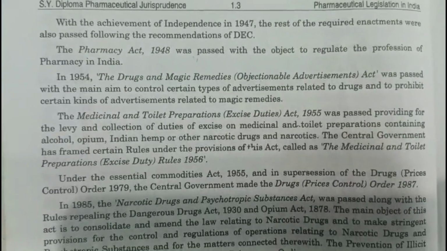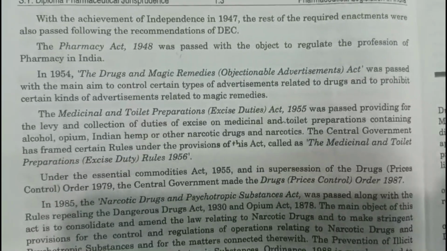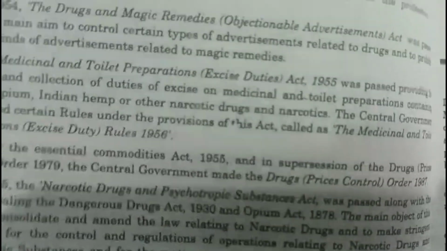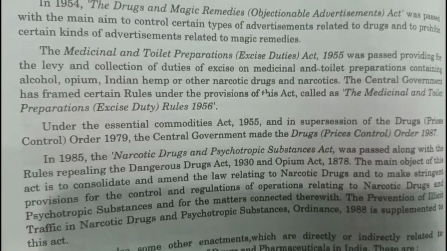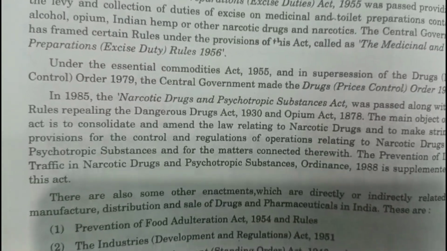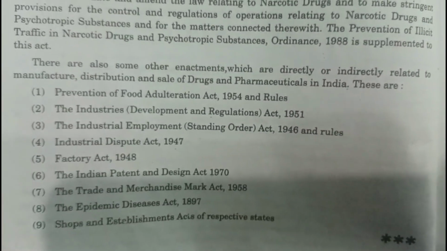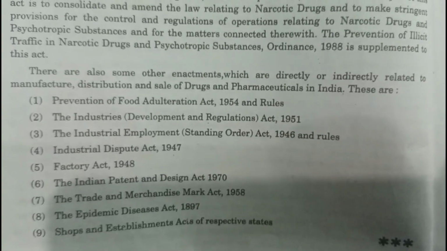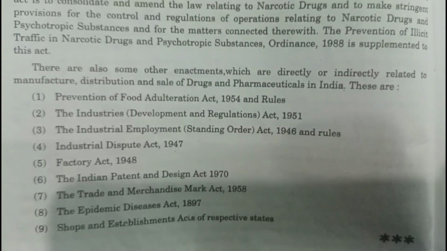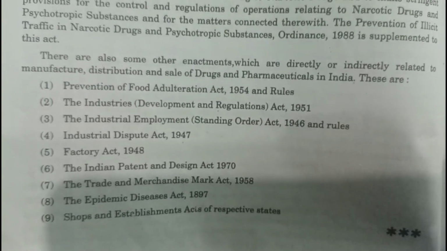Here you have to give a brief note about different pharmaceutical acts: Drugs and Cosmetics, Drugs and Magic Remedies, when those were implemented, the Medicinal and Toilet Preparations, and the Narcotic Drugs and Psychotropic Substances. From the last, you see the points they have given, that there are different acts and when those were implemented. Those will mainly come in short questions.